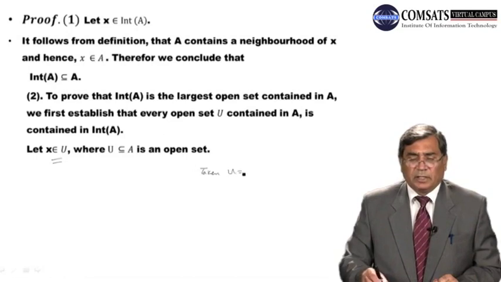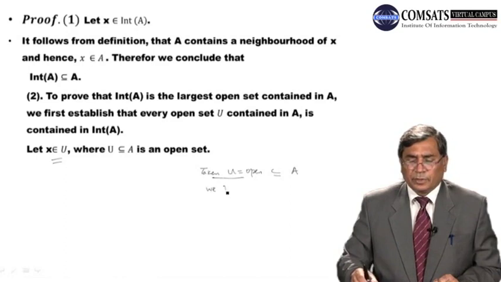This is what we have taken, that every open set U contained in A is contained in int of A. So every open set, we have taken U to be open, and this is contained in A. We prove actually that U is contained in int of A. This is what we need to prove, right?